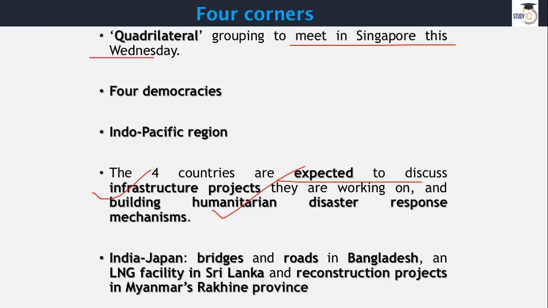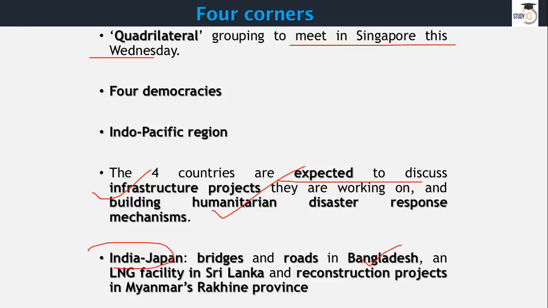The other thing is, remember when our Prime Minister Narendra Modi was in Japan, at that point of time he talked about this thing. When I say he, I'm talking about both the leaders, both India and Japan. They talked about bridges and roads construction or infrastructure construction in Bangladesh with the help of this Indo-Japan partnership. They talked about Sri Lanka's LNG facility. They talked about reconstruction projects in Myanmar's Rakhine province. Rakhine is famous for the Rohingya people.